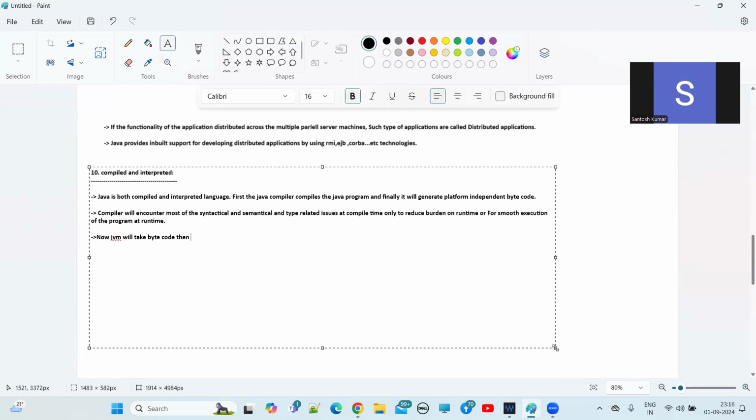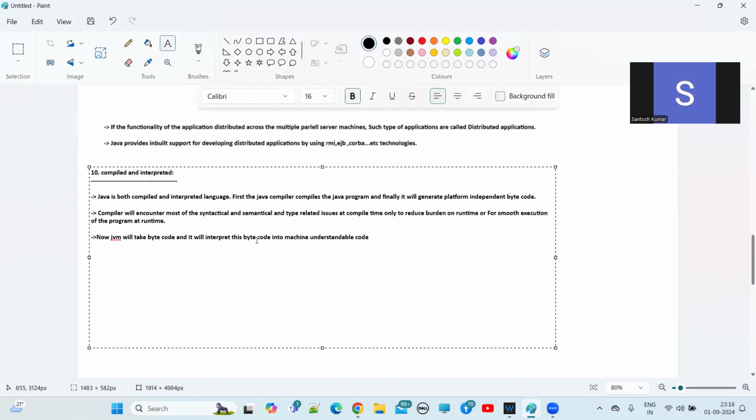So now the JVM will take this bytecode and interpret it into machine understandable code.